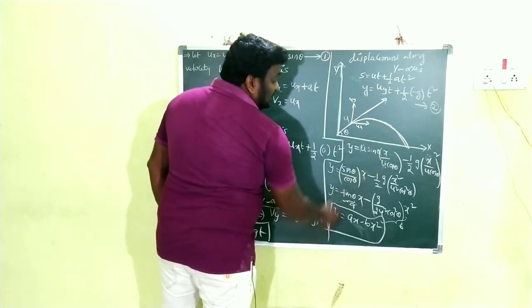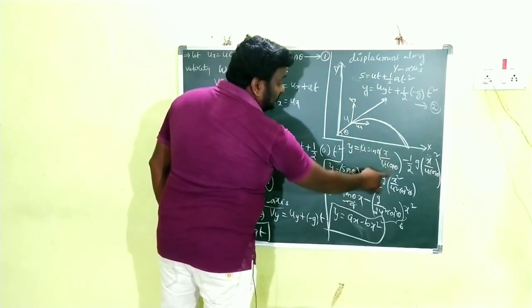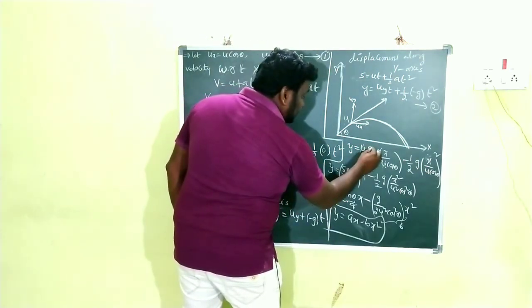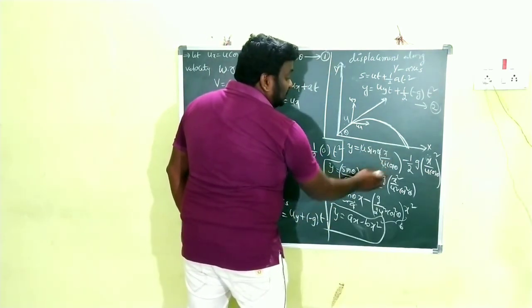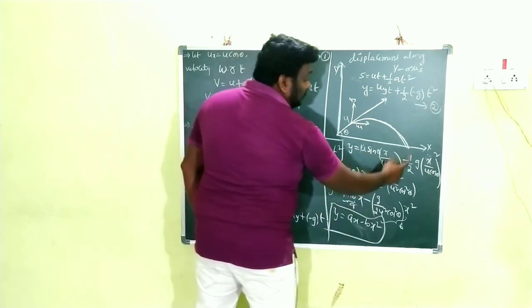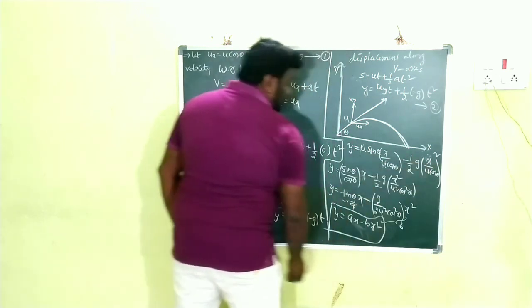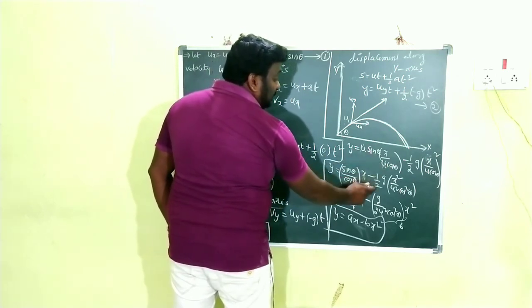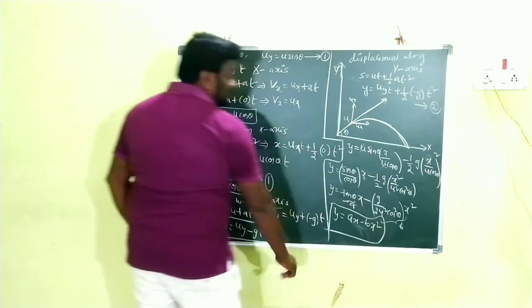Then we write like this: u cancels, sin theta into x by cos theta. This is sin theta, children. Sin theta into x by u cos theta, minus half g into x by u cos theta whole square. Then what do you have, children? Sin theta by cos theta into x minus half into g into x square by u square cos square theta.